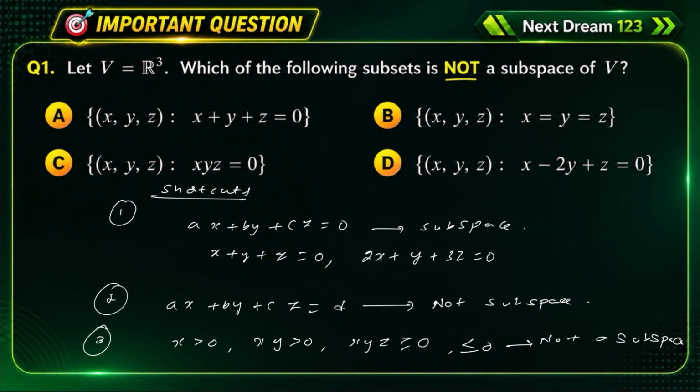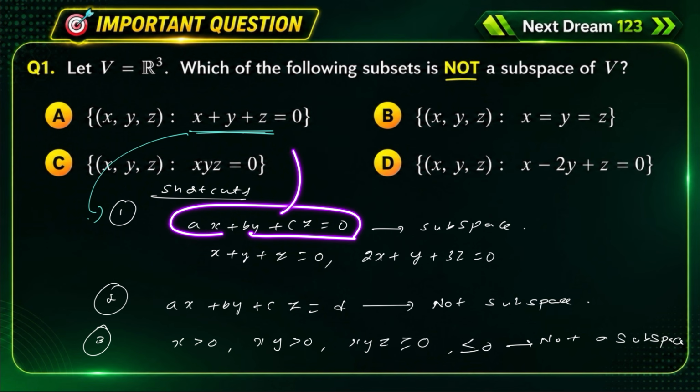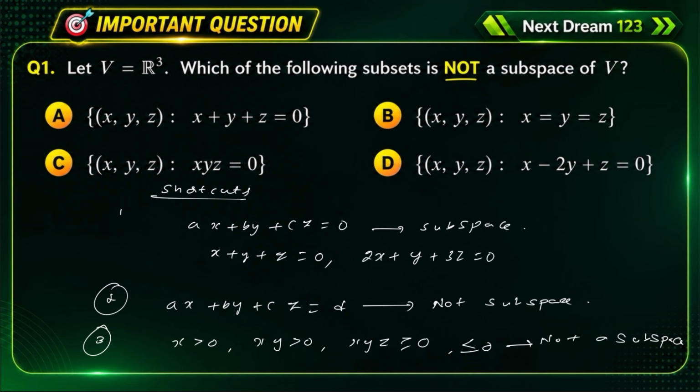If you observe that this is a linear equation in the form ax plus by plus cz equal to 0, that means this is always true. This is a subspace. Actually this is a subspace.